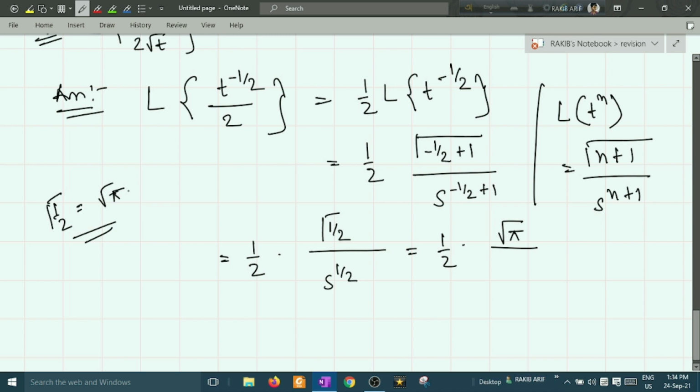You do not need to dig into this topic each and every time, so keep in mind that the value of gamma half is always root over pi, and in the denominator it will be s to the power half, that means root over s. So our solution is half root over pi by s. This is your solution to this problem.